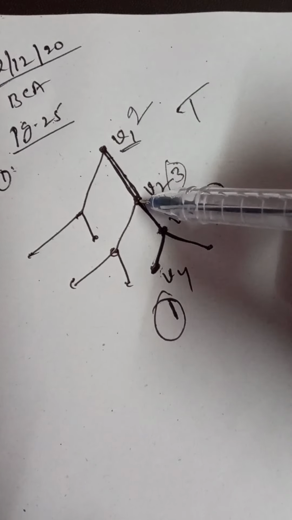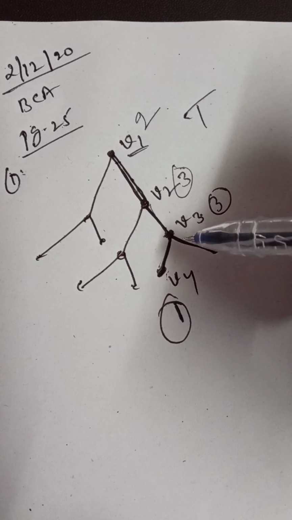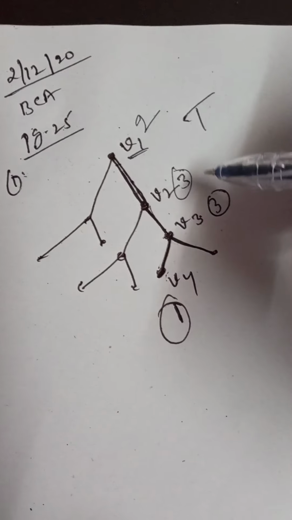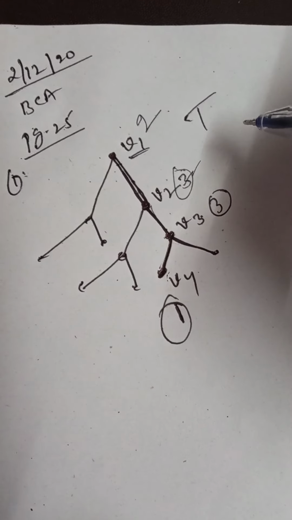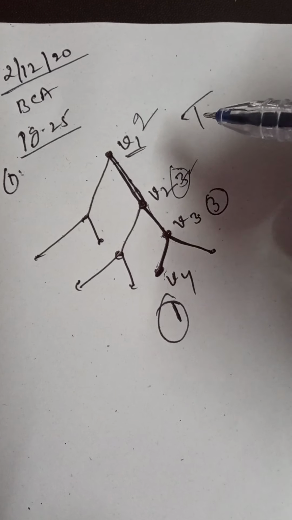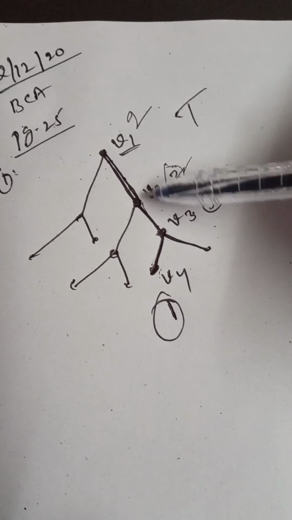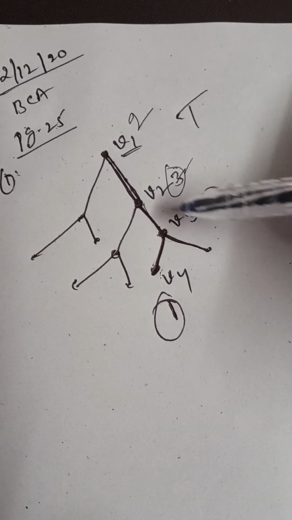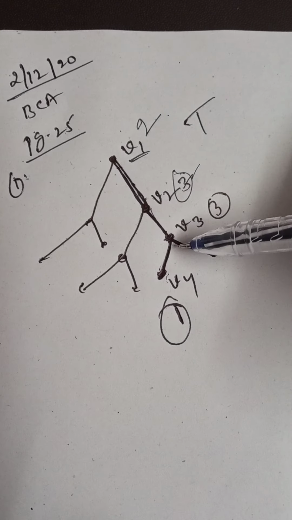So what is the degree of v2? Again, the number of edges incident on v2 is 3. The degree of v2 is not equal to 1, right? If it is equal to 1, we can stop the procedure. Again we have to move along any edge which is incident on v2. There are two ways, one is this way, another is this way.